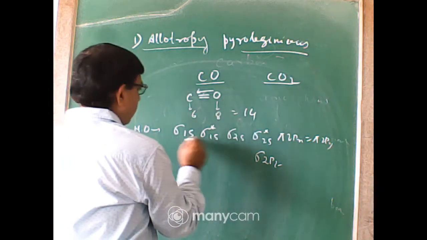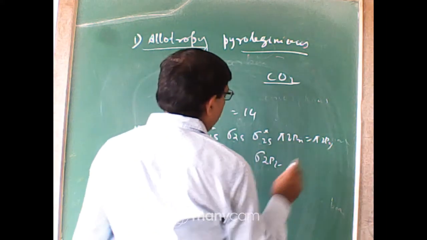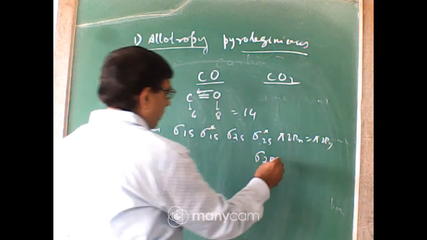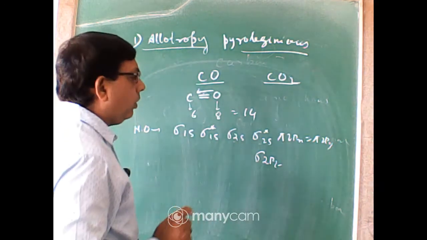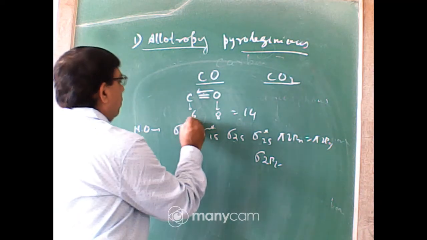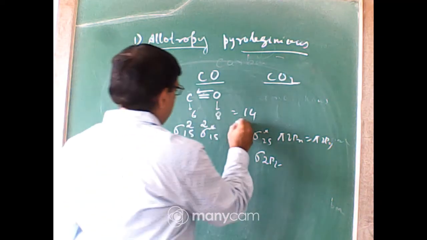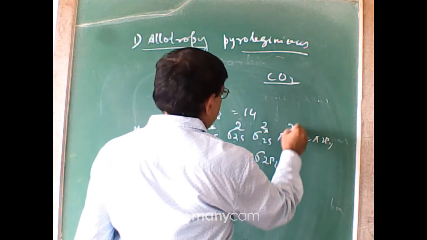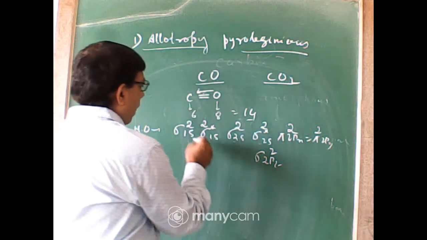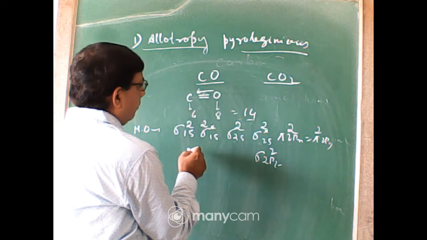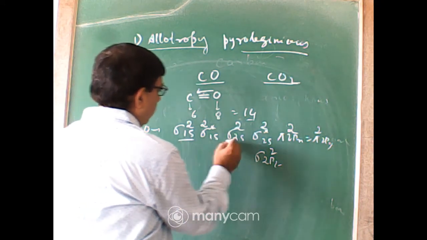Now these are the molecular orbitals in order of increasing energy that you have learned in chemical bonding. Each molecular orbital, like an atomic orbital, contains 2 electrons. So here 2 electrons, total 8, 9, 10, 11, 12, 13, 14 electrons. So how many electrons are present in bonding orbitals? This is a bonding.